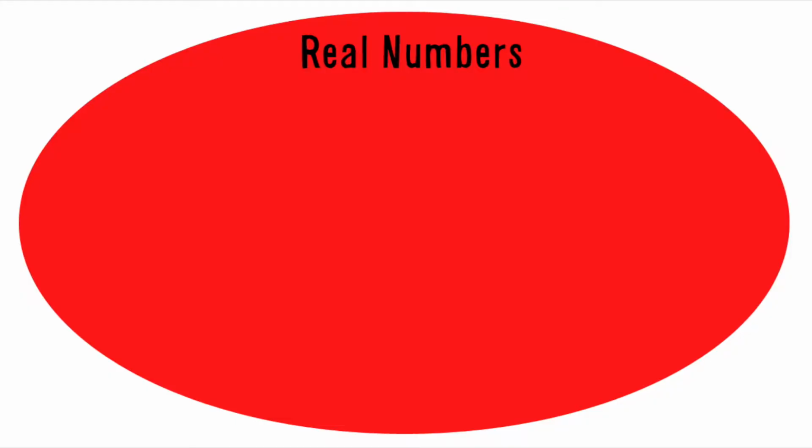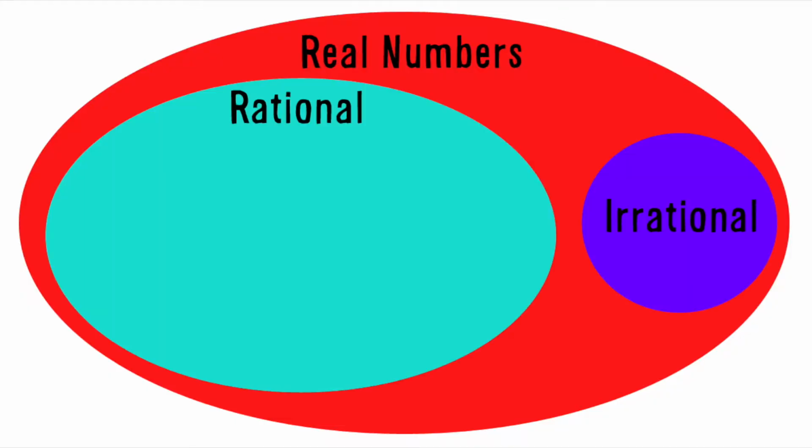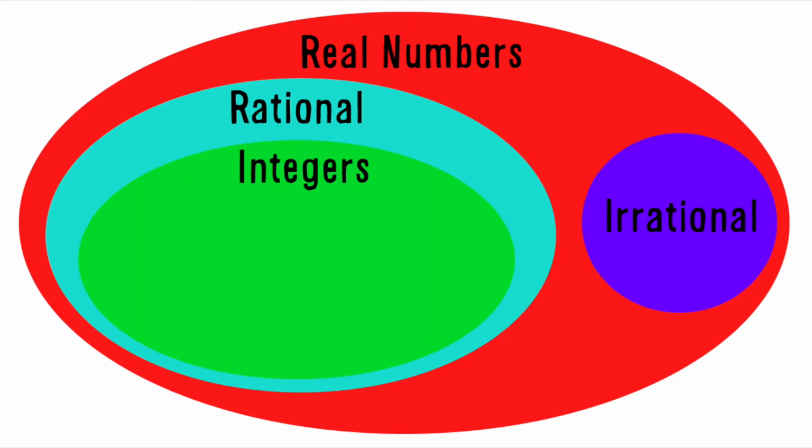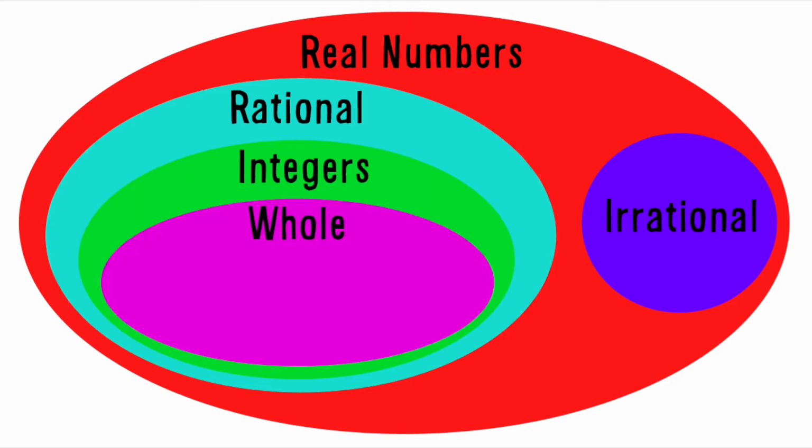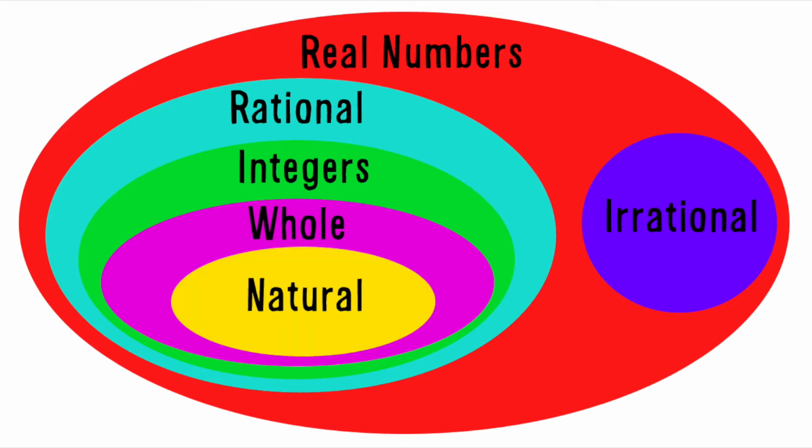An example of this would be the collection and division of real numbers. Real numbers are split into subsets of rational and irrational numbers. Rational numbers are then further subdivided into integers. Integers are subdivided into whole numbers, and whole numbers are subdivided into natural numbers. In this example, natural numbers are a subset of whole numbers, which are a subset of integers, and so on.